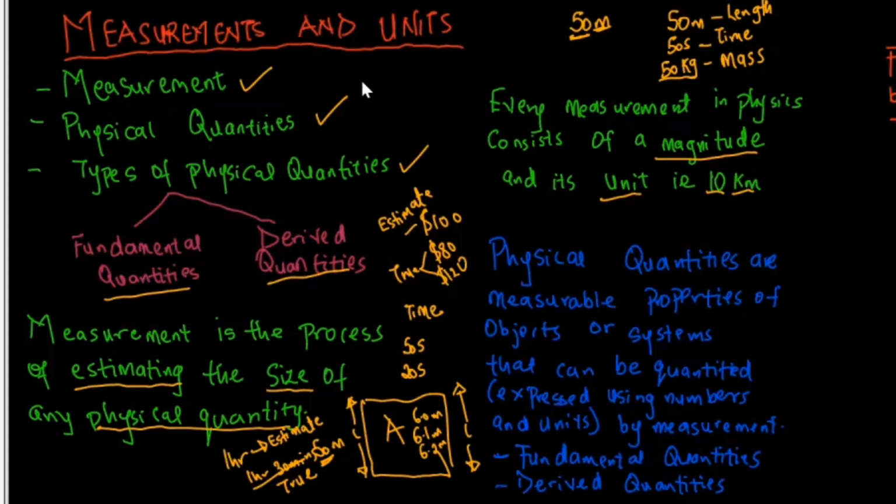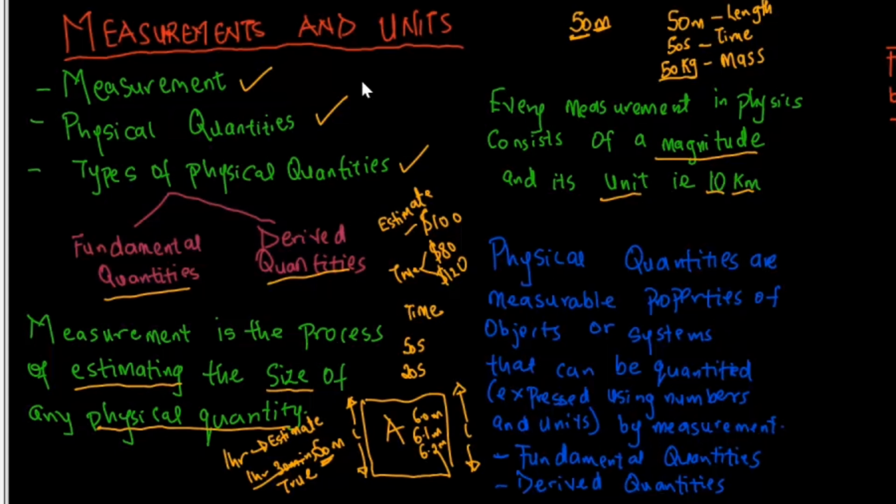So they are not abstract. It's not something like joy or happiness or sadness or hatred, which we cannot quantify or measure. We just know that this person is sad, but I can't tell that the degree of sadness is up to this level or it is greater or less than a particular value. So whatever you can quantify and measure becomes a physical quantity.